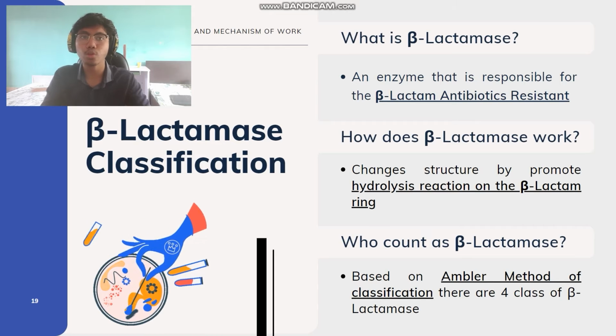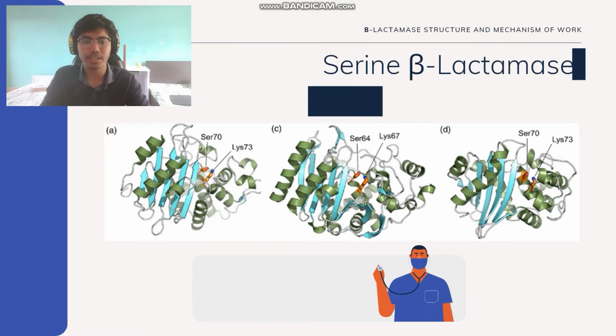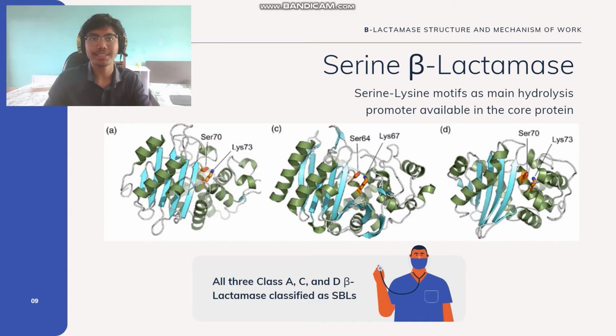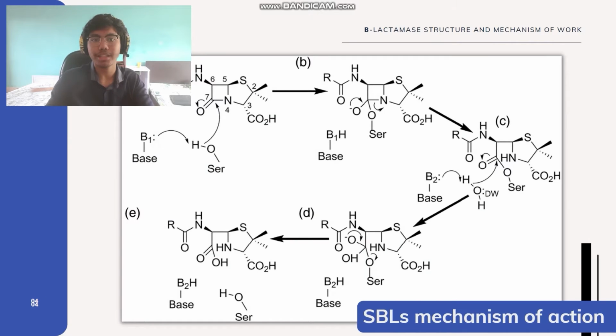They can also be grouped into 2 main groups, which are the serine beta-lactamases or SBLs and the metallo-beta-lactamases known as MBLs. The SBLs consist of class A, C, and D beta-lactamases because they have similar amino acid motifs, shown in orange in the picture, a unique serine-lysine motif that is important for the mechanism. After activation by basic deprotonation, the serine will initiate a nucleophilic attack on the carbonyl carbon C7 of the beta-lactam ring, creating an acyl-enzyme covalent bond that is fragile to hydrolysis by a water molecule called the acylating water.